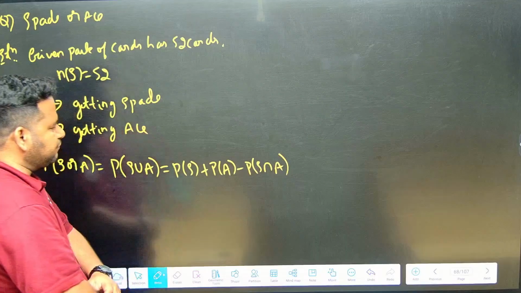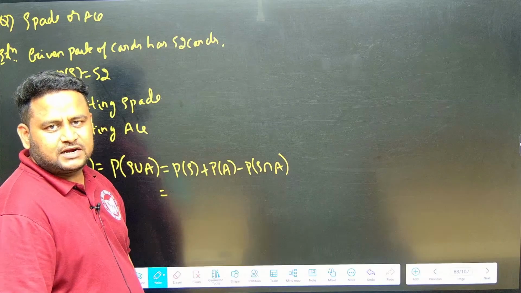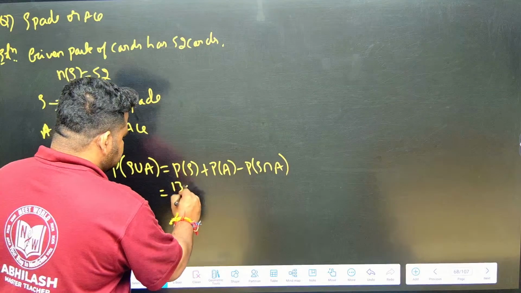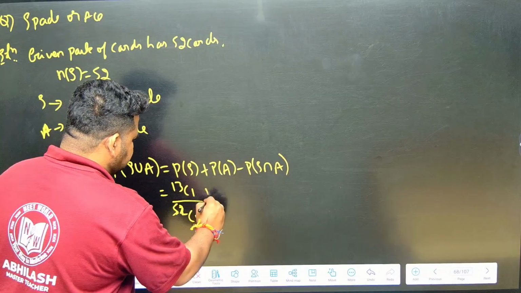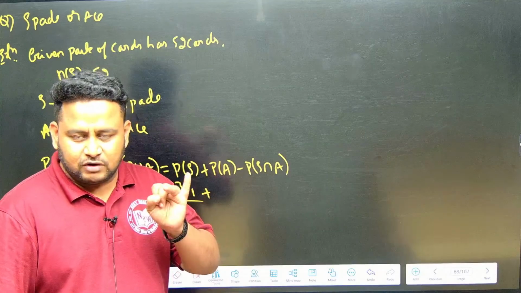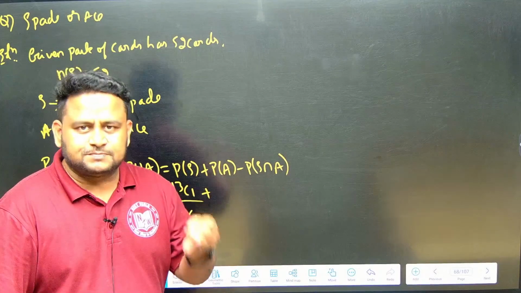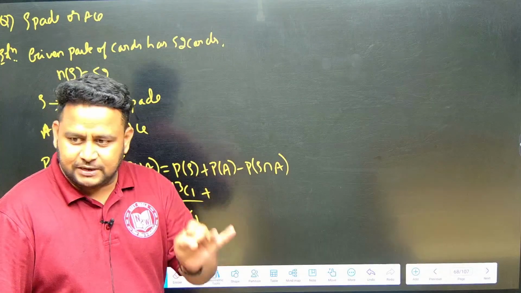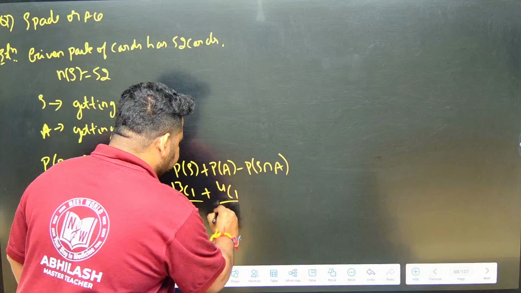Now see here, probability of getting spade: 13 spades are there, so 13 C1 divided by 52 C1, plus ace. You will get ace from spade also, club also, diamond also, heart also. That means ace will be 4, so this will be 4 C1 divided by 52 C1.